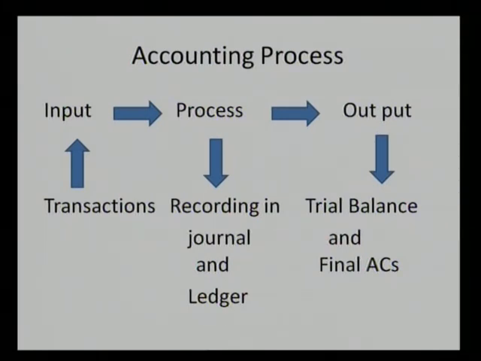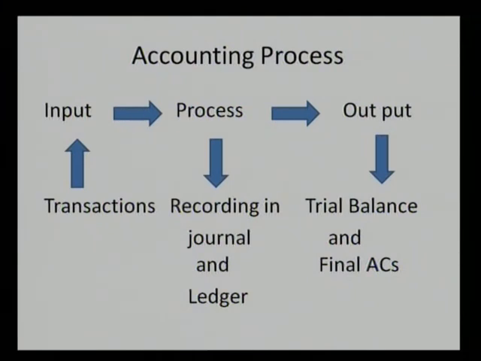Once the transactions are recorded in the books of accounts, the recording will take place in the journal. In the journal we are preparing subsidiary books like purchase book, sales book, purchase return book, sales return book, cash book, and journal proper. The journal is the primary book of account, and from the journal the next step is to prepare ledger accounts. In the ledger, each and every account involved in the transactions is opened, and the respective effects are given in these accounts.